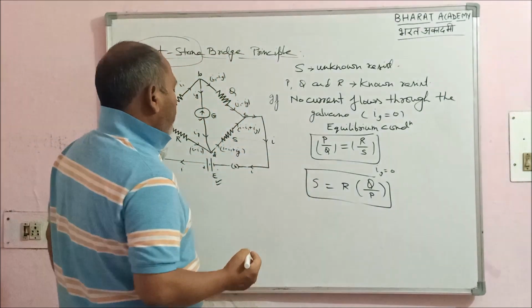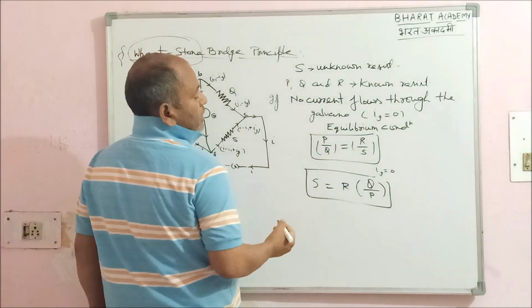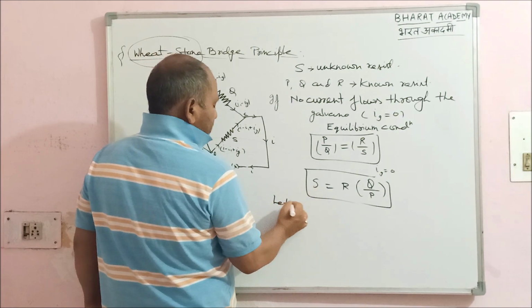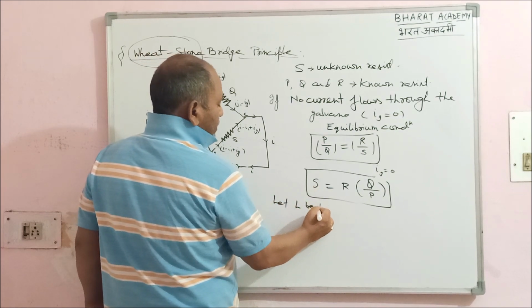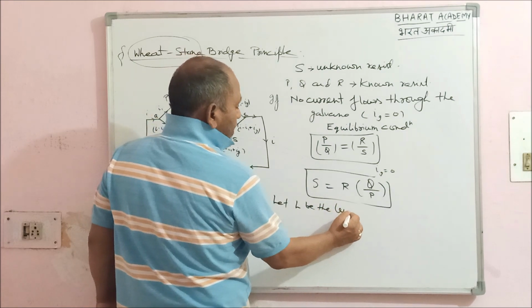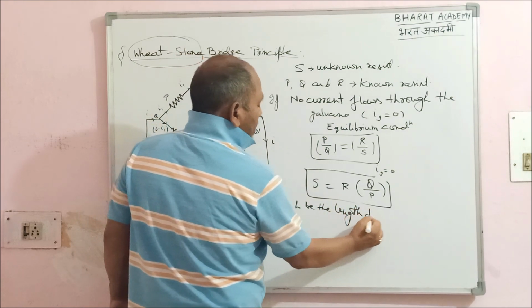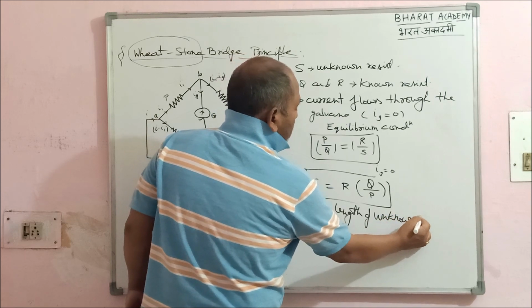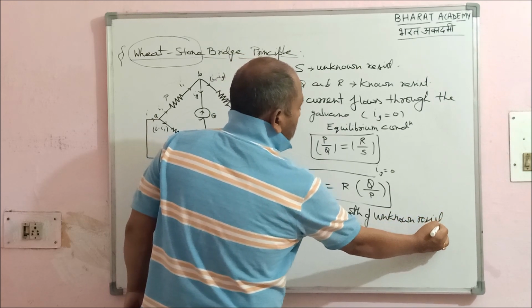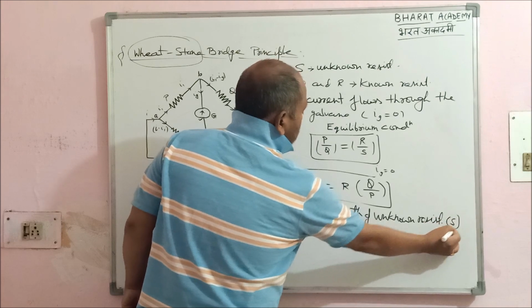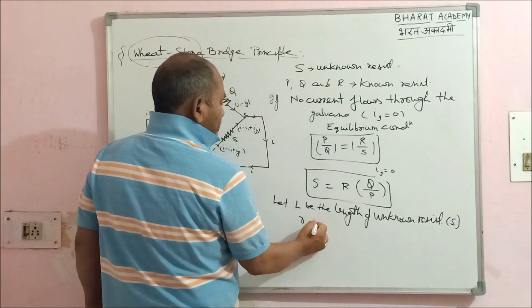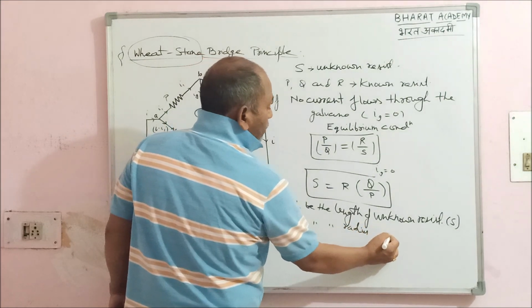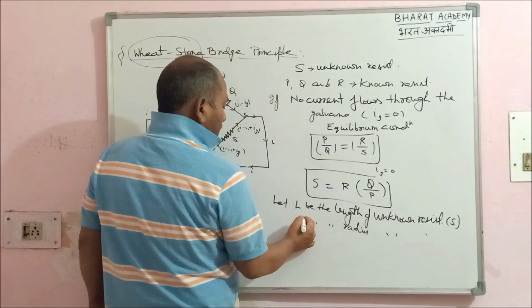And if you want to find out the resistivity or the specific resistance of the metal of that unknown resistance, let L be the length of the unknown resistance. Remember, the unknown resistance we have named S, and let R be the radius of the unknown resistance wire.